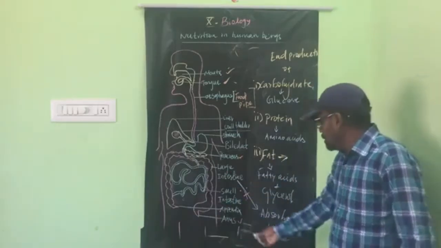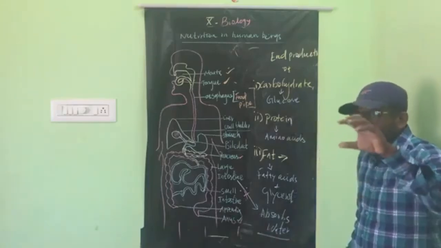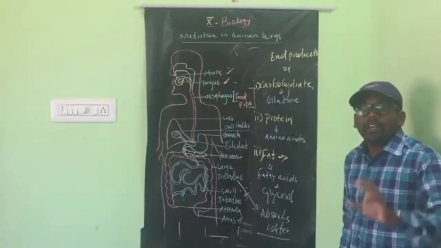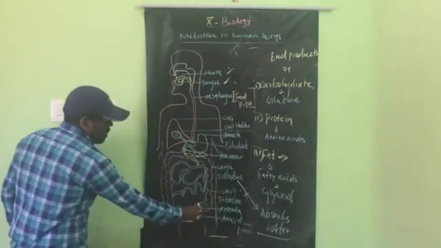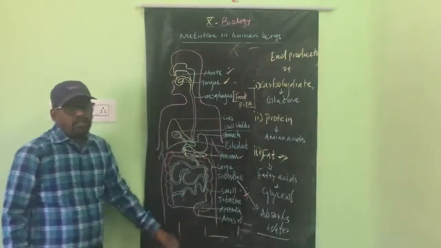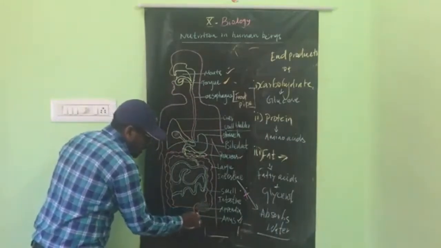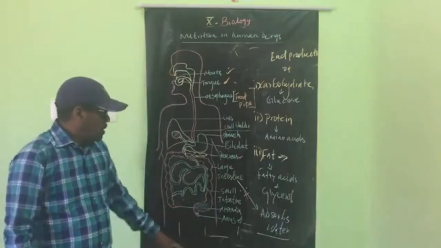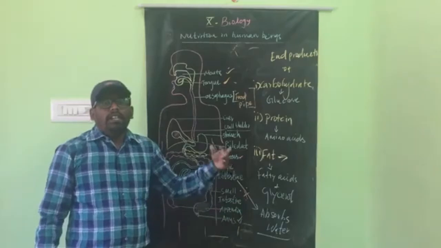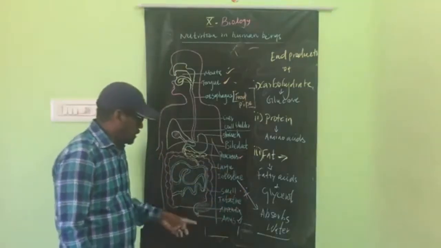And finally, the anus. What is the anus? Undigested food particles are stored temporarily in a sac-like structure called the rectum.